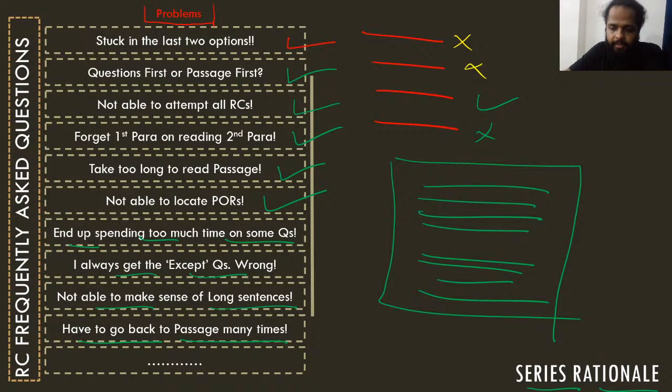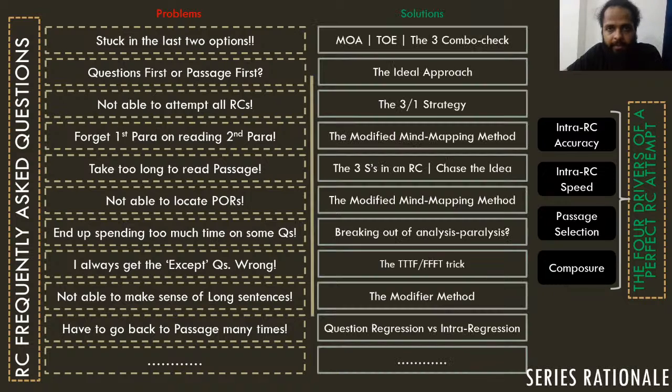By the way, to address these, we have also come up with many methods, approaches, tricks, if you might want to use the word, or tips that can be used to address each one of these problems. For example, you can see here, for every problem I have listed out a solution. Now these are the solutions that I have developed and derived over this last year while working with learners like you, who asked me about their problems, and I thought about how to help them and fix it. Gave them a couple of solutions. Some of them worked out, some of them gave better results, some of them gave even better results, etc., right? And out of all of that analysis, we have distilled down these solutions for each one of these problems.